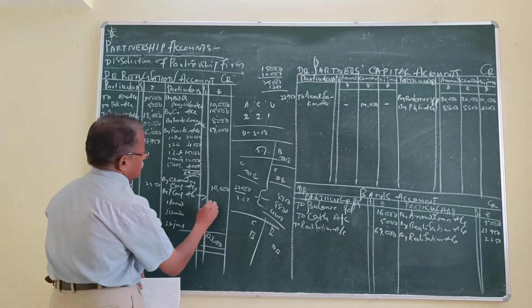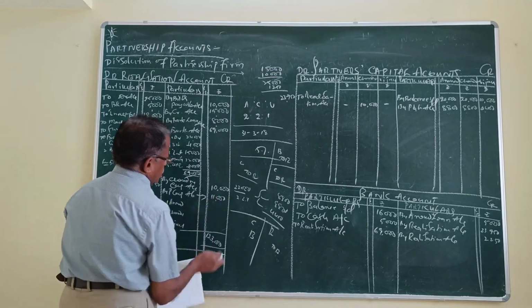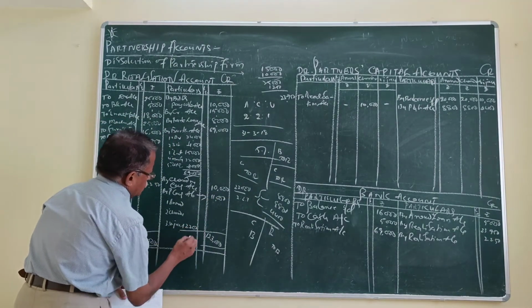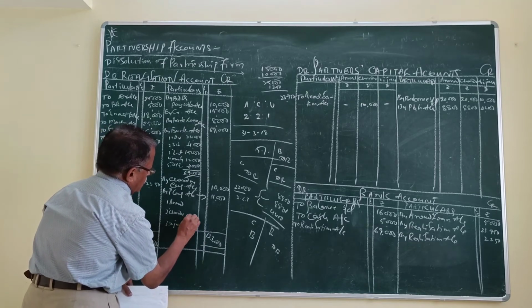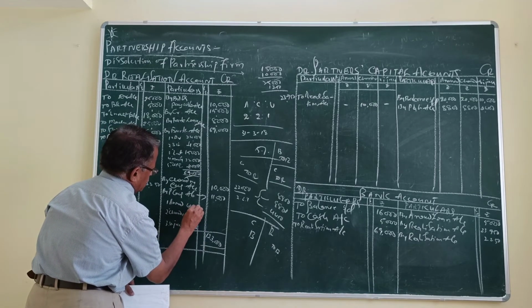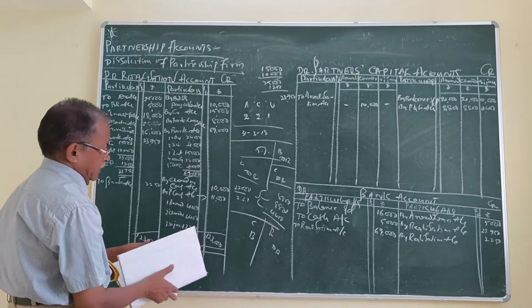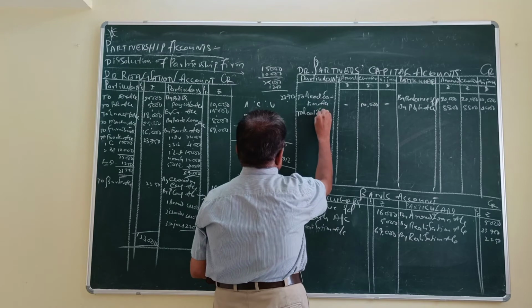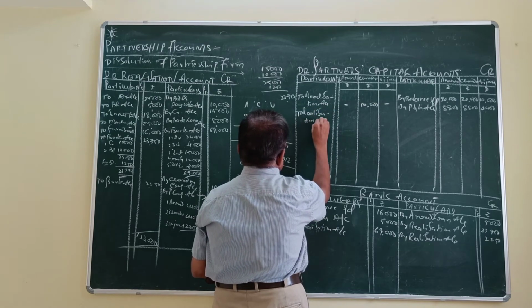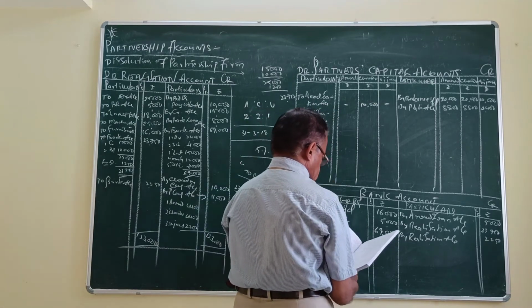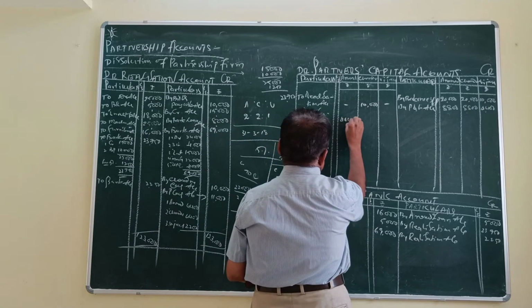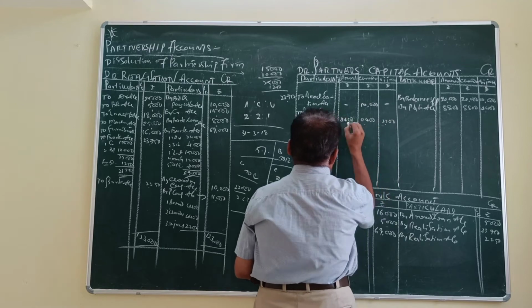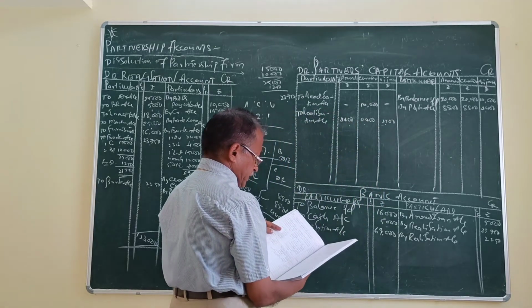Difference is 11,000. If you share, they are going to get 4,400, 4,400, 2,200. And in the partners capital account, to realization account: how much? 4,400, 4,400, 2,200. And you have to make the final settlement.